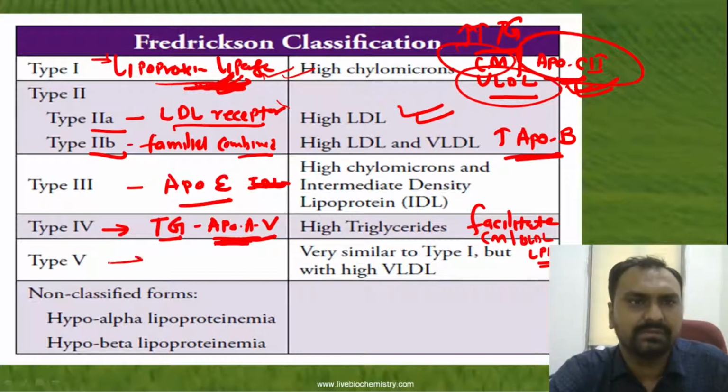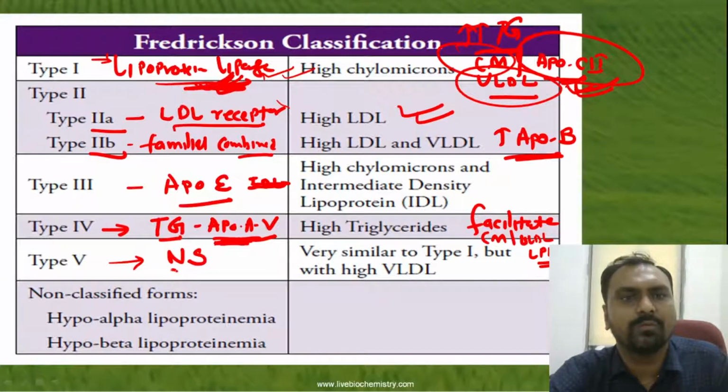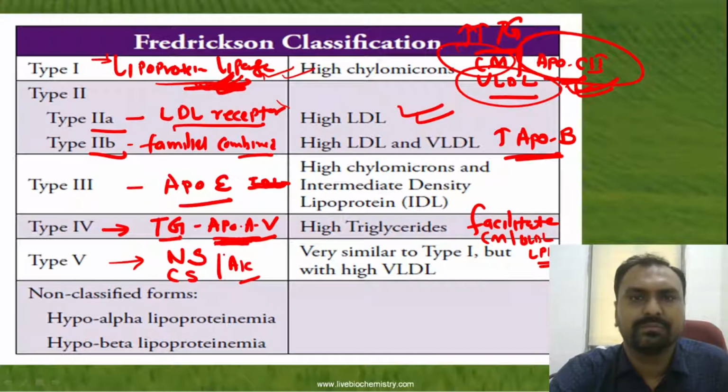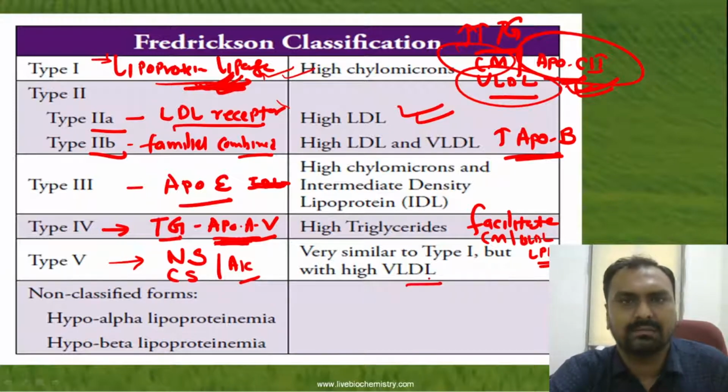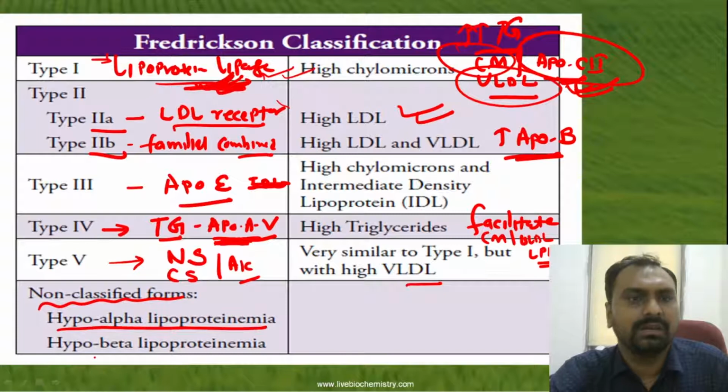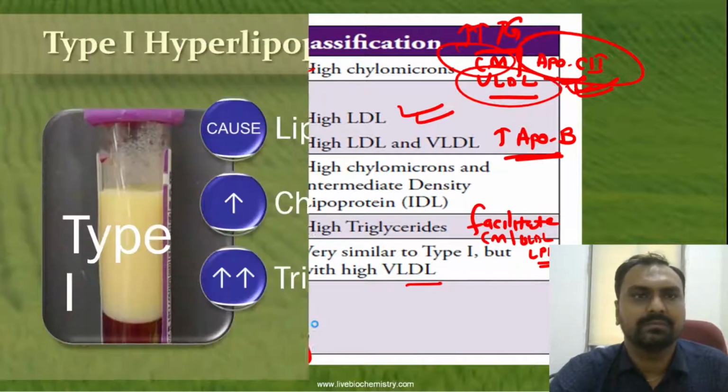Type 5 is secondary, because of nephrotic syndrome, Cushing syndrome or alcoholism, where there is an increased level of VLDL and other lipoproteins. Then there are non-classified forms, which can be hypo-alpha lipoproteinemia or hypo-beta lipoproteinemia. Hypolipoproteinemia is not defined in the Fredrickson classification, which is mainly for hyperlipoproteinemia.